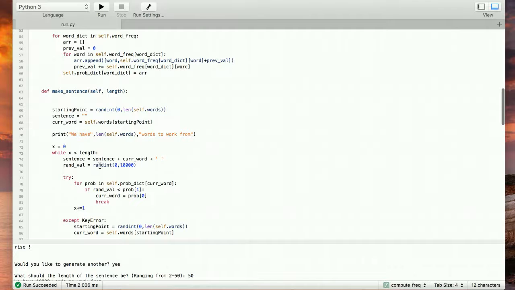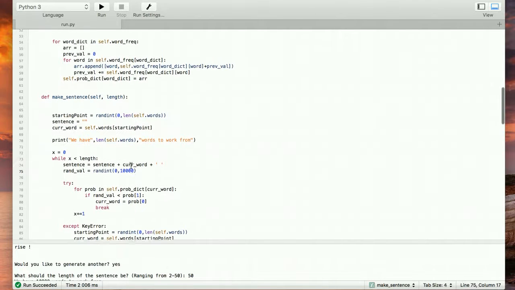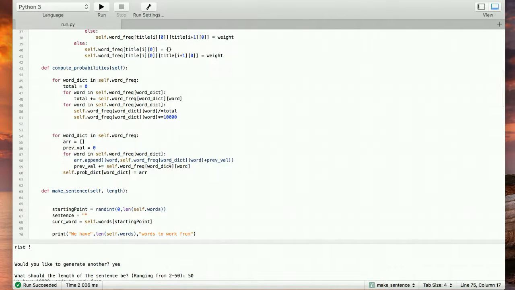In make sentence, we generate a random value between 0 and 10,000. Say the number is 50. We need to see where 50 falls. There needs to be a 50 out of 10,000 chance it falls there. So we make these different ranges for each of the words, and that's what happens in compute probabilities. It's really a lot of fun.